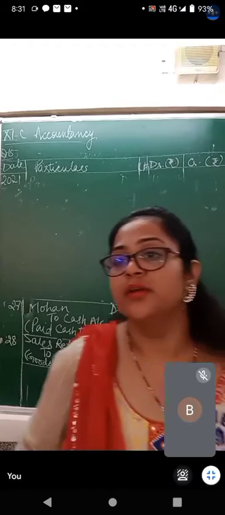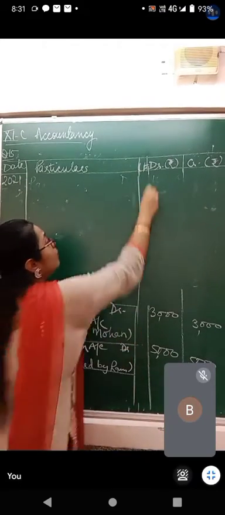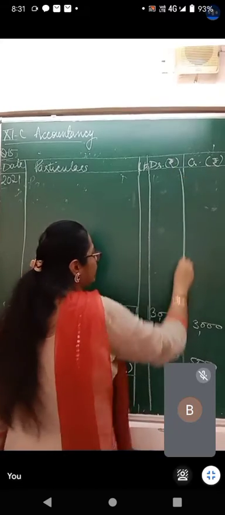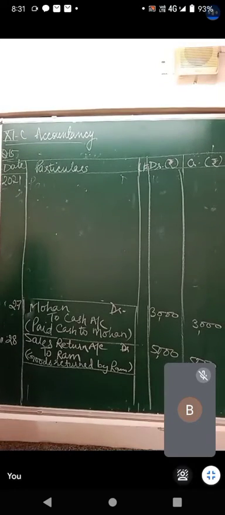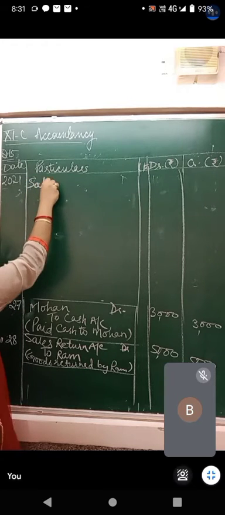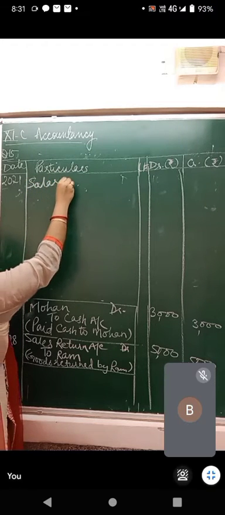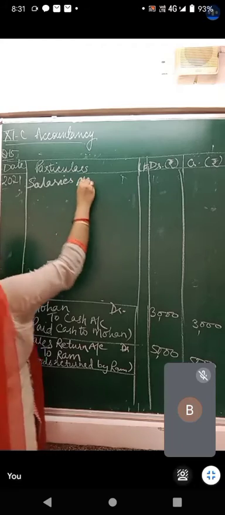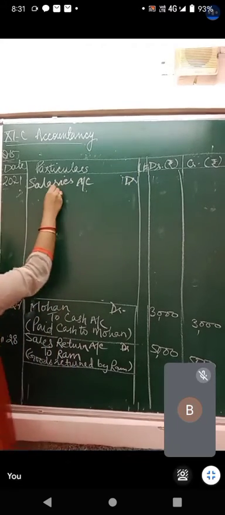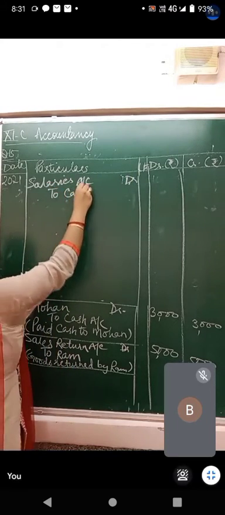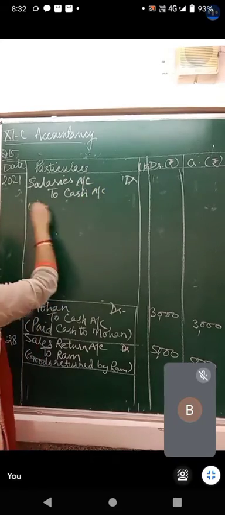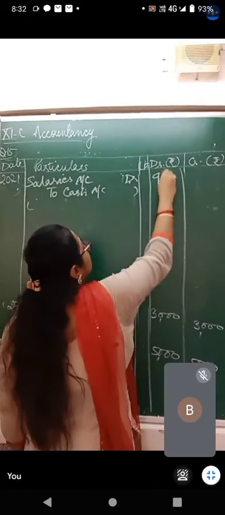Paid salaries. What have we done? We have paid salaries. Please write the amount. I am telling you only the journal entries. We have paid salary. Salary is an expense. So salary account debit to, and we have paid, means cash is going out. Salary account debit to cash account. Please write down the narration. Salary is paid. What is the amount? It is rupees 9,000.